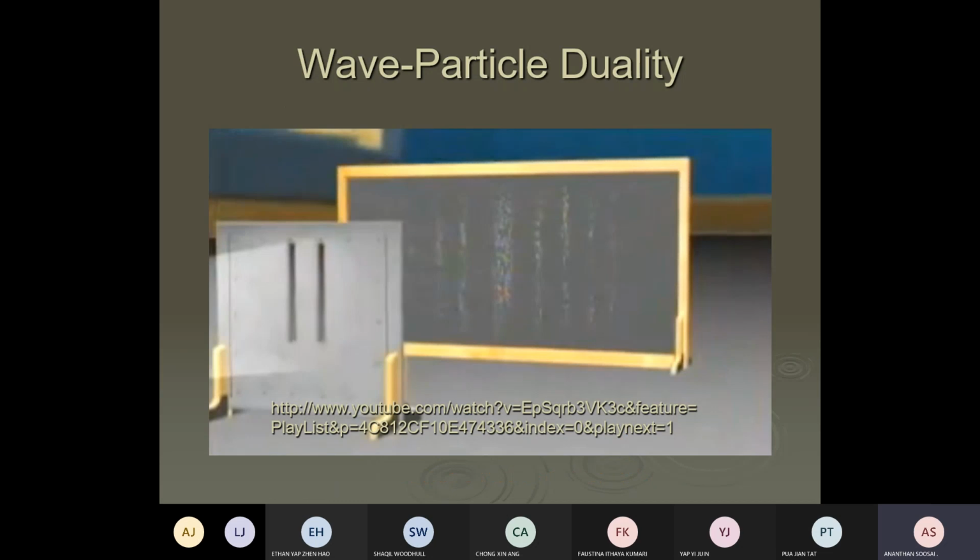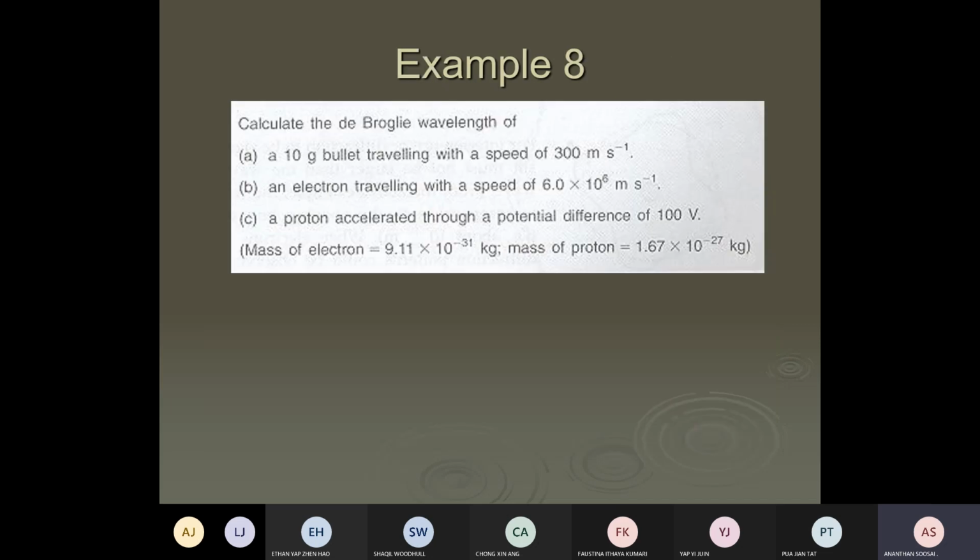Okay, so wave particle duality. This is the diffraction pattern. Now, don't get confused when you see a question like this. It may seem weird for yesterday, but from today onwards you can ask a question like this: What is the de Broglie wavelength for a 10-gram bullet traveling at a speed of 300 meters per second? So every particle has a wavelength, the de Broglie wavelength.